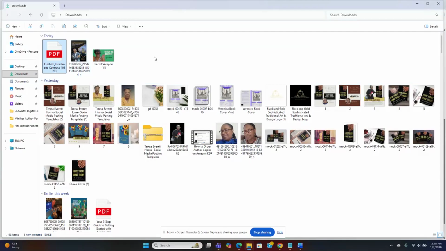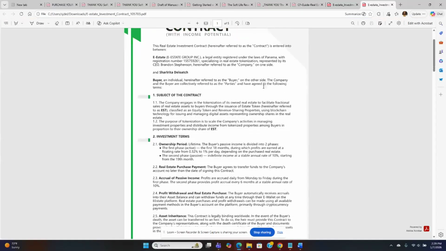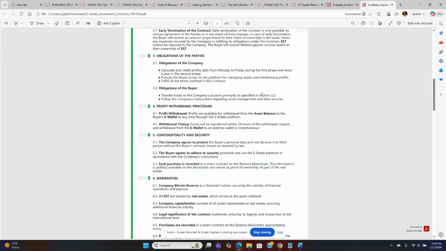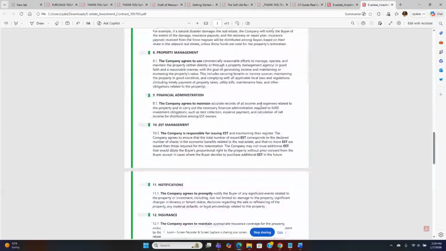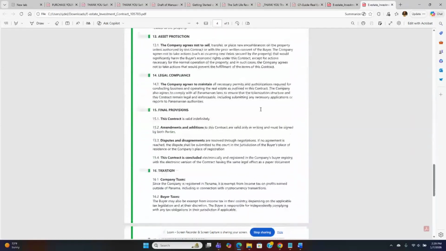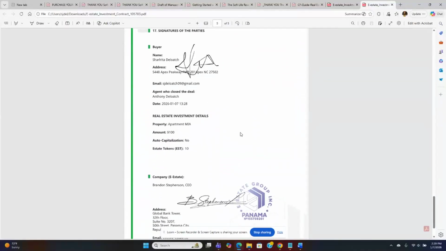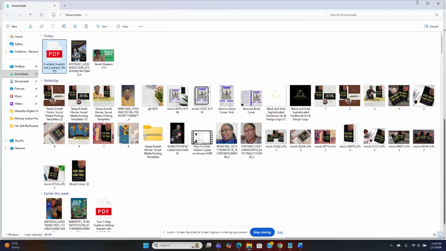So I can put your contract in somewhere safe. Okay. Now I'm not going to leave mine on the computer. I'm going to put it in a Google Drive and then I'll put it somewhere else as well. Okay. So this is what the contract looks like. Okay. So I'm just going to kind of scan through here just so you can see. Okay. There's my signature there. There we go. Okay. So there's that.